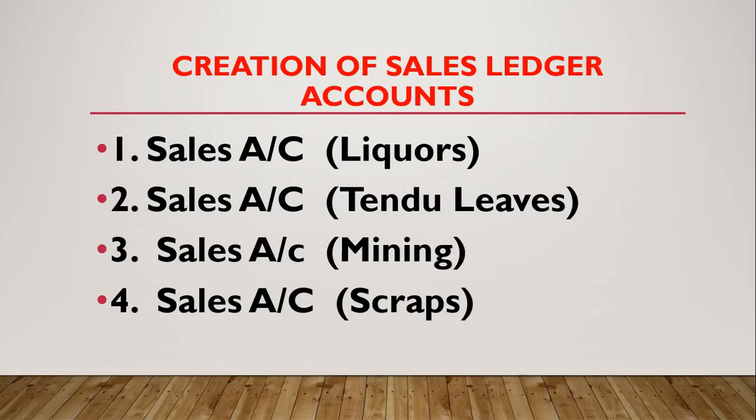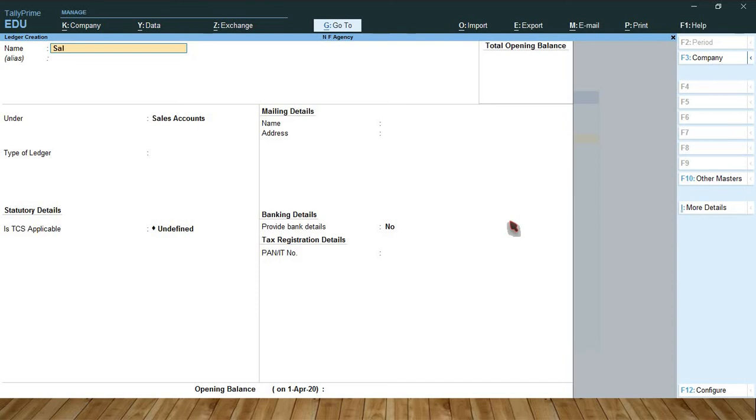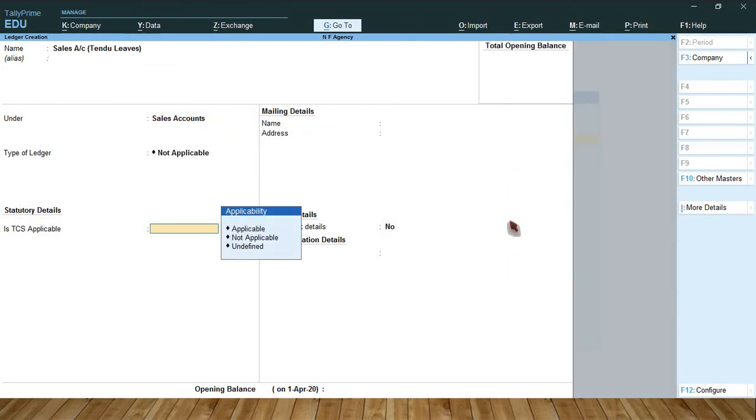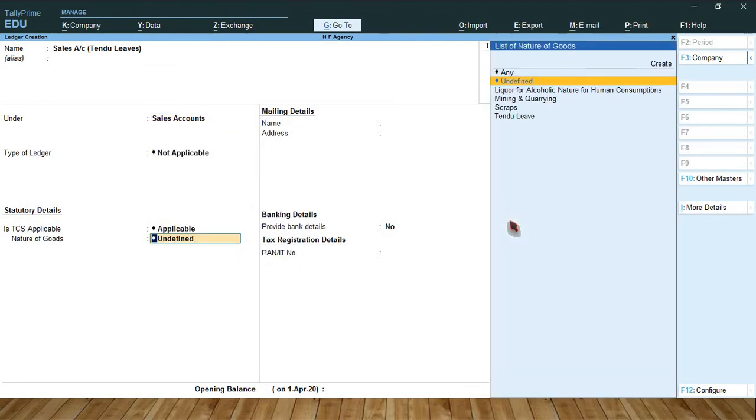So next one, sales account, tendu leaves. Under sales account, is TCS applicable? Applicable. Select TCS nature of goods, tendu leaves.